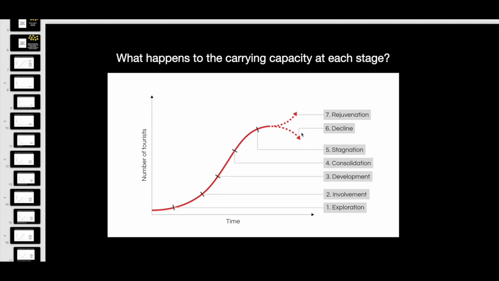It could be a case where the carrying capacity is not reached. It's just a case where there's competition from elsewhere. And if they work hard to develop the destination further to attract more people, to increase the carrying capacity, it can get rejuvenated. So all these different thoughts about the different stages of carrying capacity, please add them into your textbook. I will take a look next lesson.